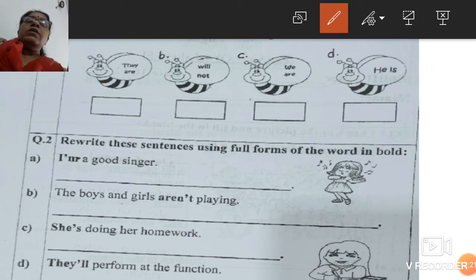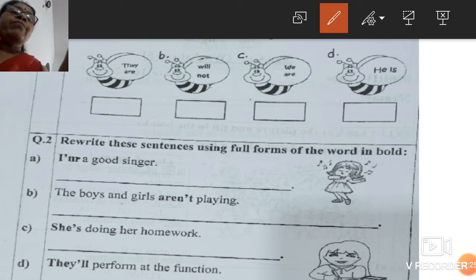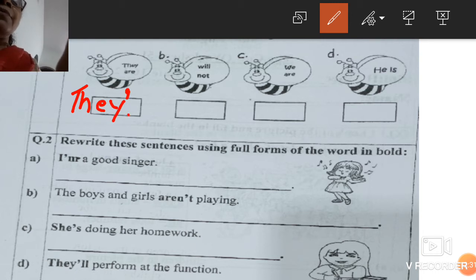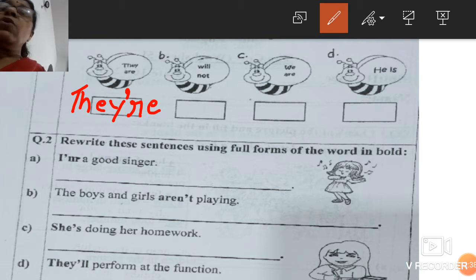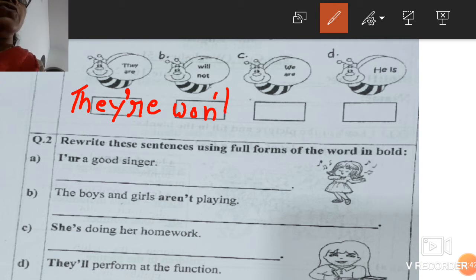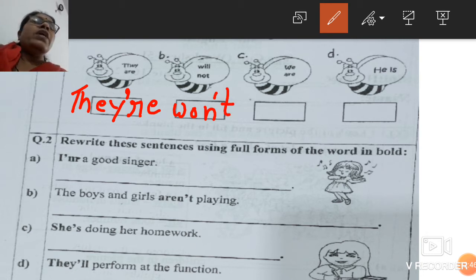The first one is written as "they are". T-H-E-Y, they, A-R-E. So how will we write this in short form? T-H-E-Y apostrophe R-E. Then this is called "they're". Will not, I told you, will not becomes won't. W-O-N apostrophe T. Won't.